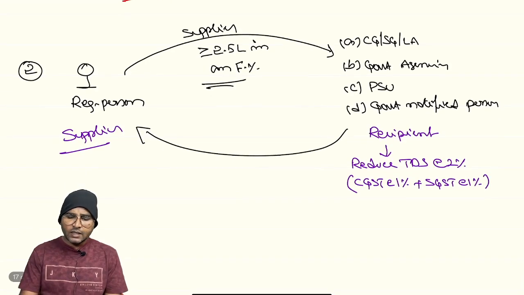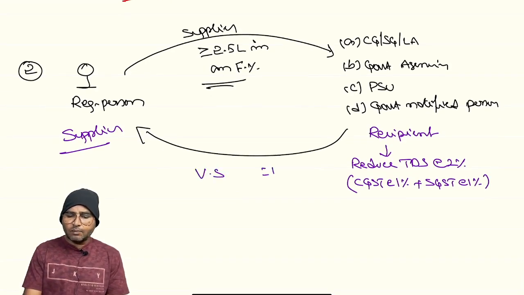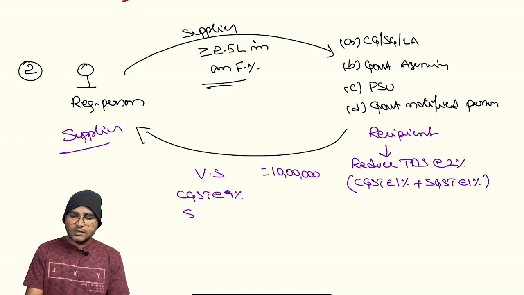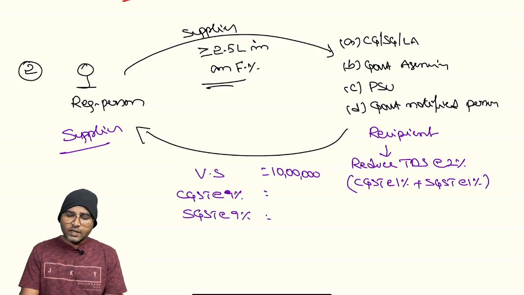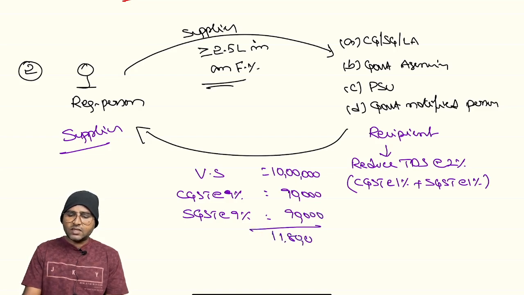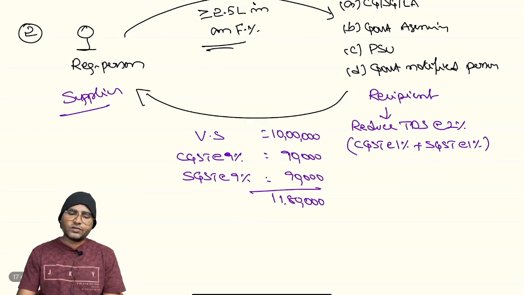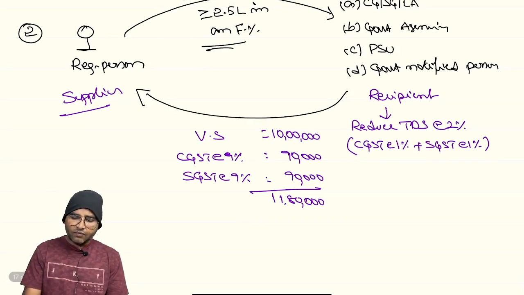Is it clear now? Suppose we take an example: value of supply is 10 lakhs. And CGST, let us assume 9%, SGST at the rate of 9%. In such a situation, it will be 90,000 and 90,000. Totally, it is the responsibility of the recipient to make the payment of 11,80,000. But before making the payment of 11,80,000, less TDS.